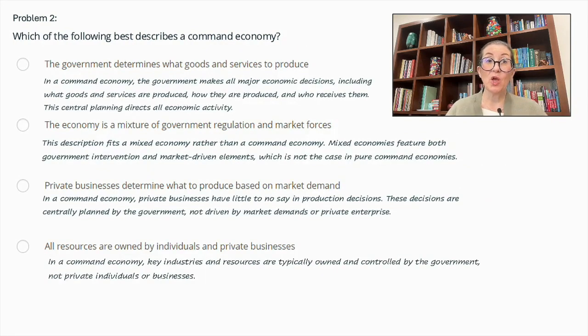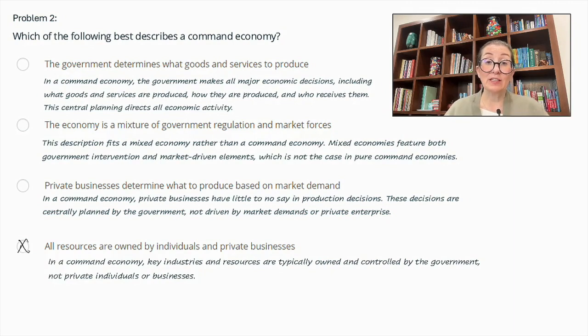Problem number 2. Which of the following best describes a command economy? The government determines what goods and services to produce. The economy is a mixture of government regulation and market forces. Private businesses determine what to produce based on market demand, or all resources are owned by individuals and private businesses. Beginning there, key industries and resources are typically owned and controlled by the government, not private individuals or businesses. So this is incorrect.